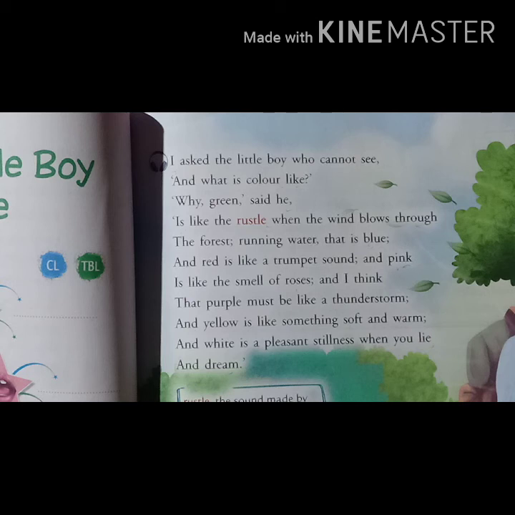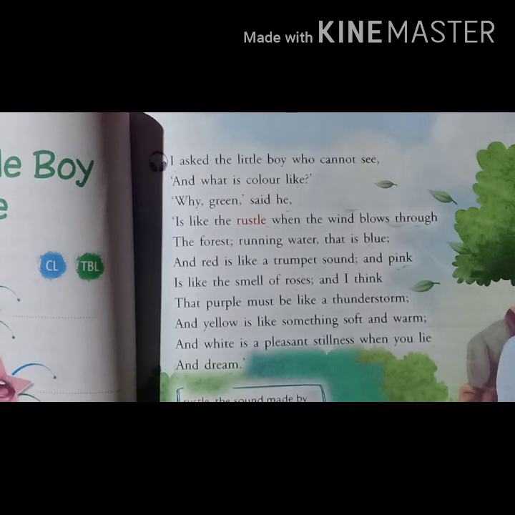In anger, purple denotes the thunderstorm, and yellow is like something soft and warm, just like the wings of